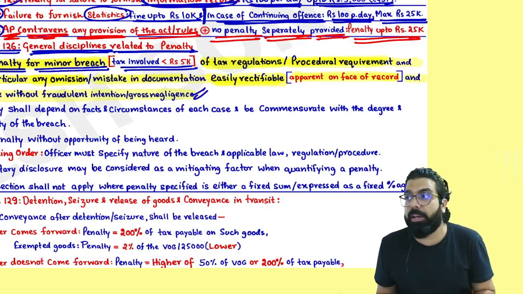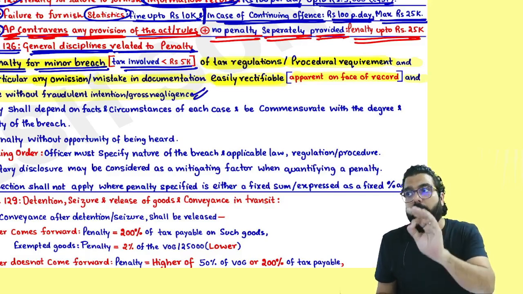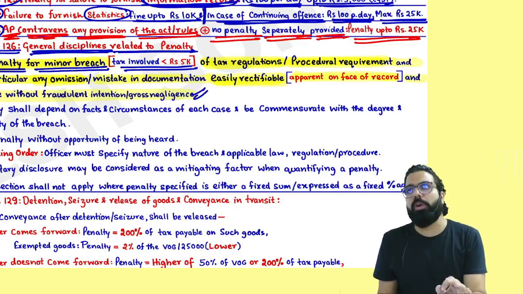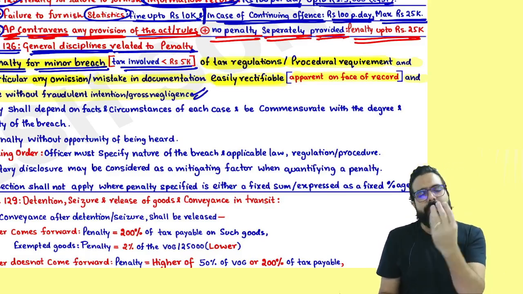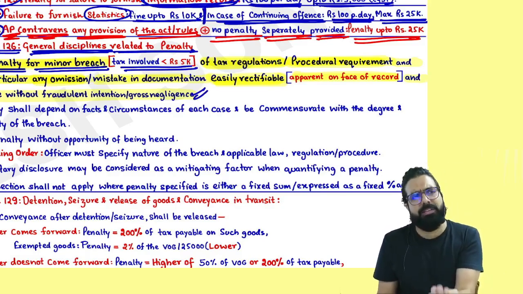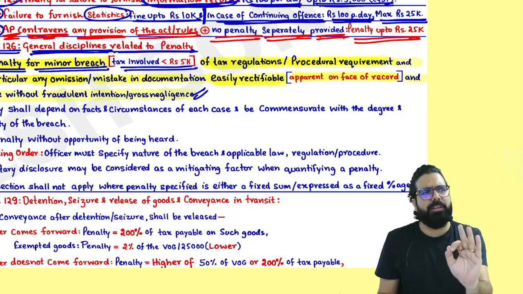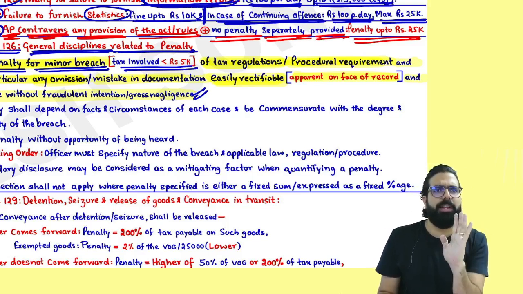It should be done without any fraudulent intention or gross negligence. Then the officer can say, okay, fine, no problem. This error is apparent on the face and it's not by your gross negligence, no problem. We will not charge any penalty.